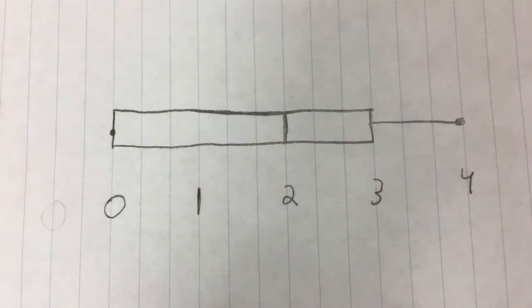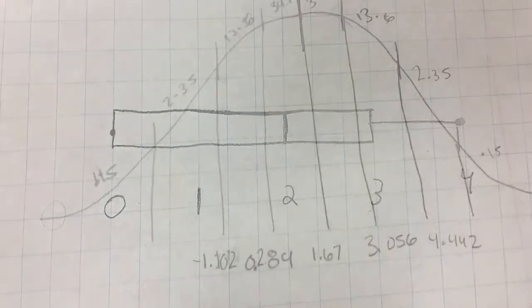This was our box and whisker plot. You can see that our Q1 and our minimum were the same number of 0 because we had 30 people respond as 0 for the amount of sports that they've played. Our maximum was 4, our Q3 was 3, and our Q2 or our median was 2.